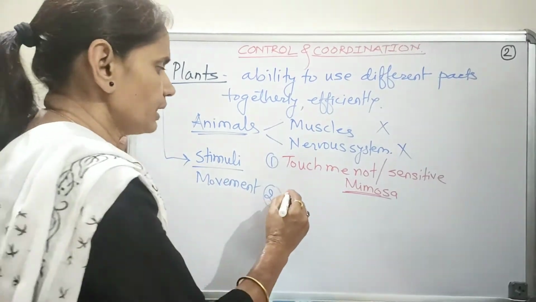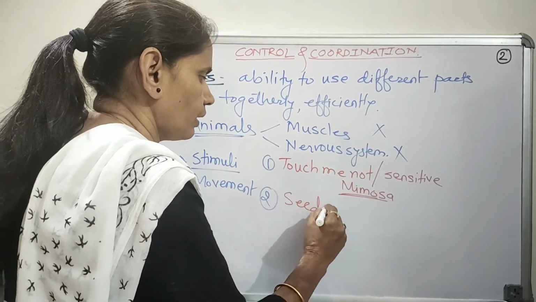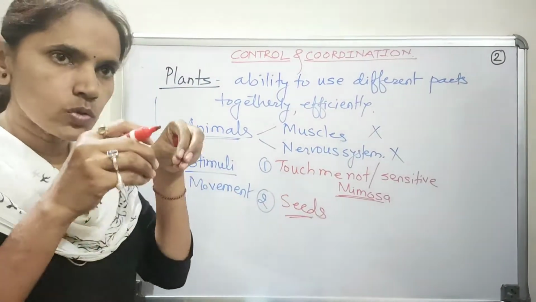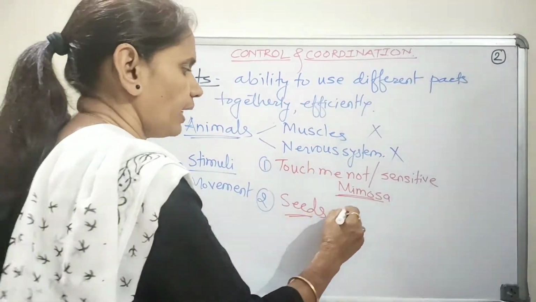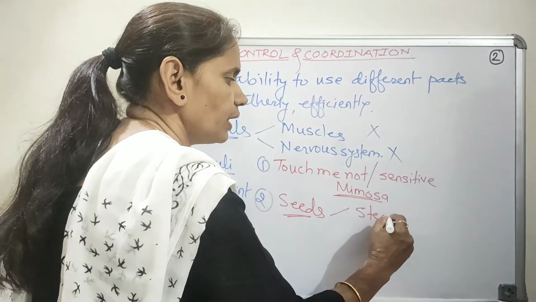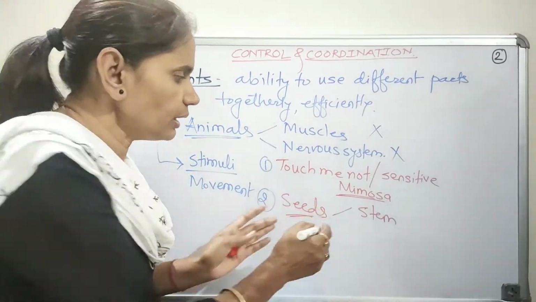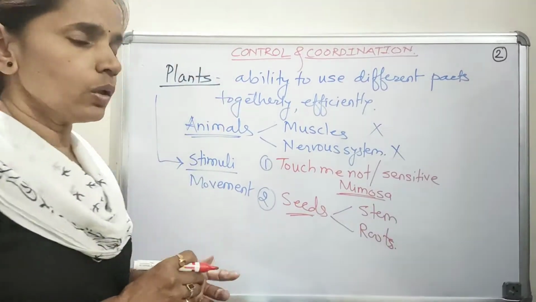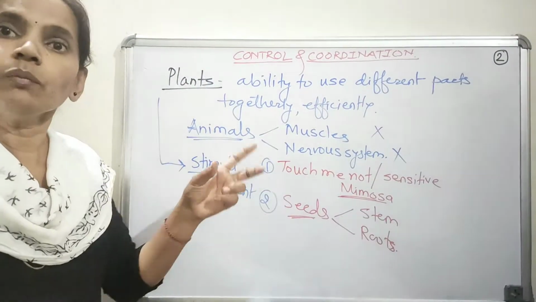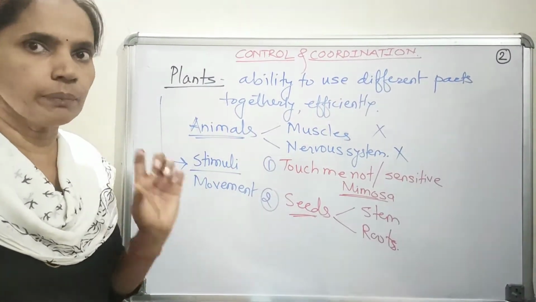Another example is the seeds. As soon as we sow the seeds in the soil, the seeds germinate and the shoot or the stem grows upright and the roots grow downwards in the soil. Now what are these? These two are the movements that are observed in the plant.